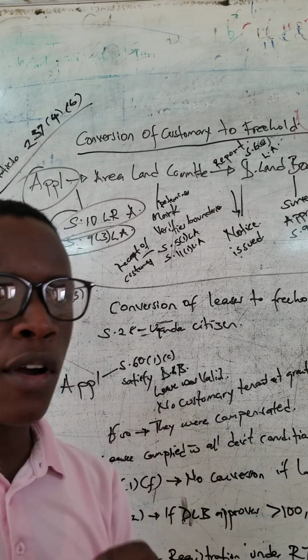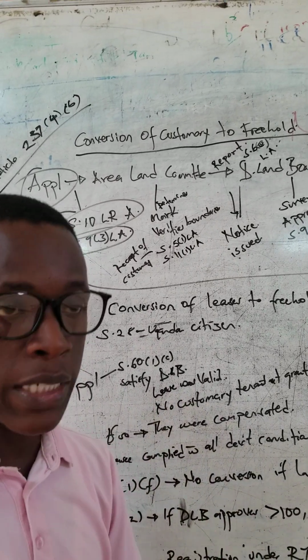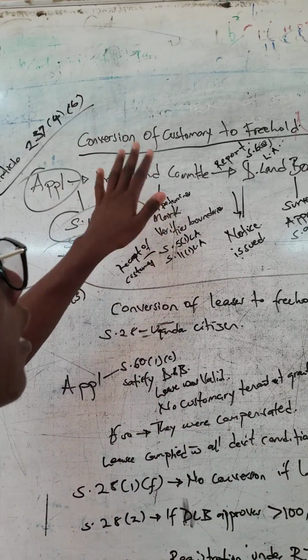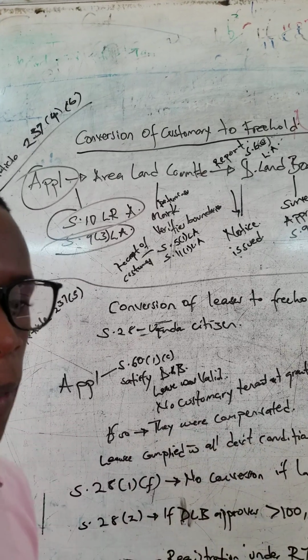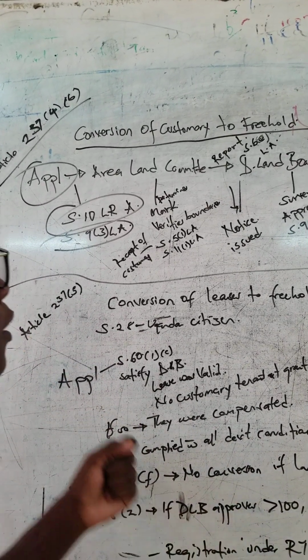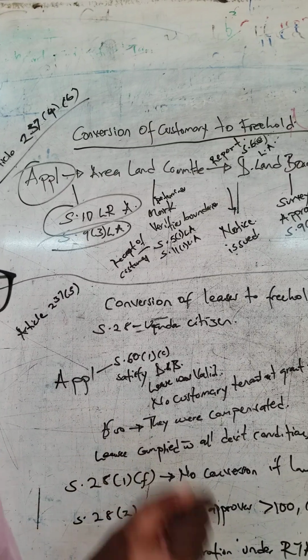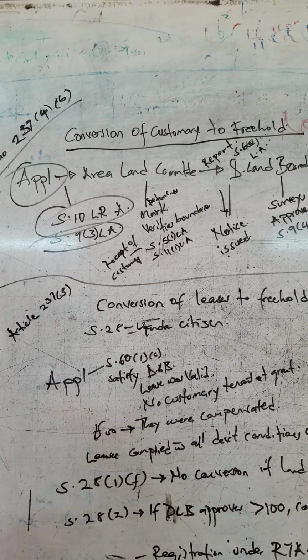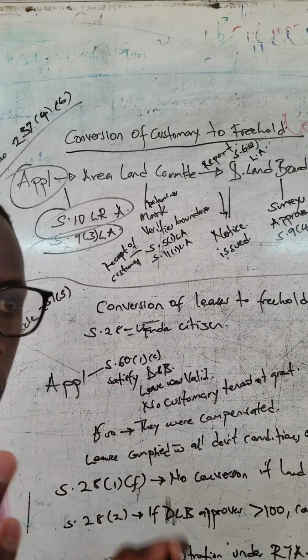Basically here, what you have to bear in mind is that this area land committee has powers, and these powers are vested in it when you read section 5 subsection 1 of the Land Act and section 11 subsection 1 of the Land Act.